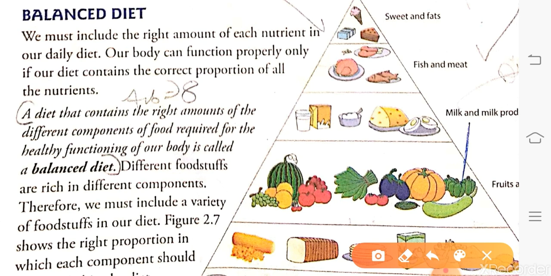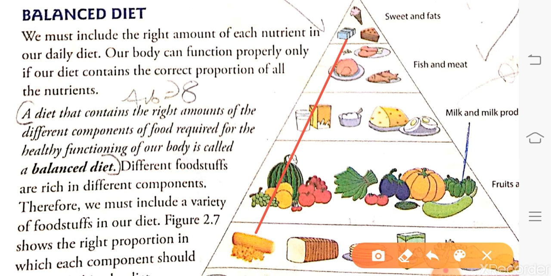All the nutrition is required by our body, but this nutrition should be in a balanced amount. Whatever nutrition is required by our body should be in a fixed amount. As we have earlier learned, if we add too much fat, what will happen? We will become obese. Or if we eat an excess amount of protein, it will also create some problems. So all the nutrition is required in our food in a proper amount.